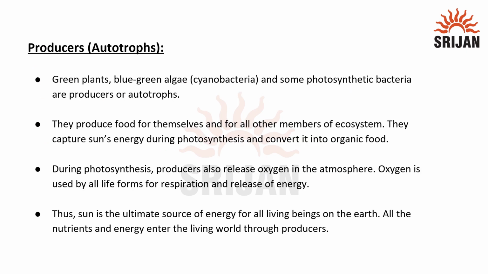Let's understand about producers in detail. Producers, also known as autotrophs, are organisms which are able to synthesize their own food. Green plants, blue-green algae, that is cyanobacteria, and some photosynthetic bacteria are producers or autotrophs. They produce food for themselves as well as for other members of ecosystem. They capture sun's energy during photosynthesis and convert it into organic food.